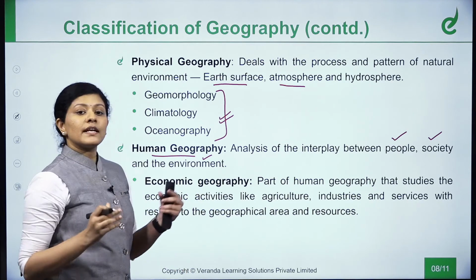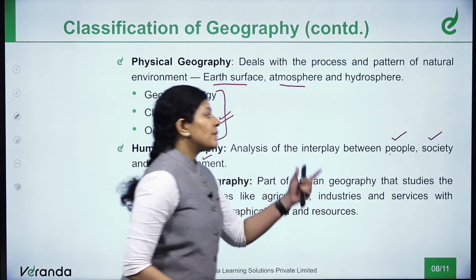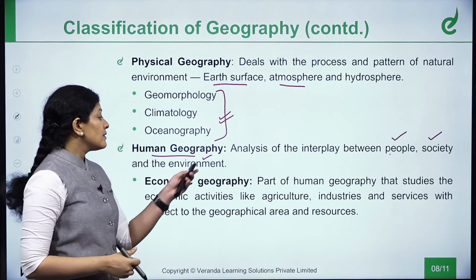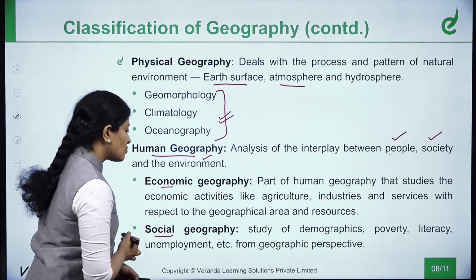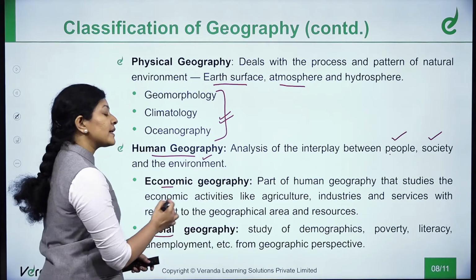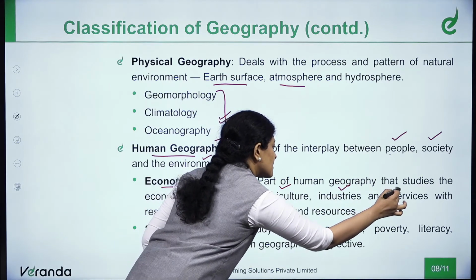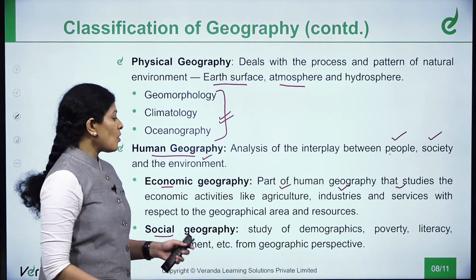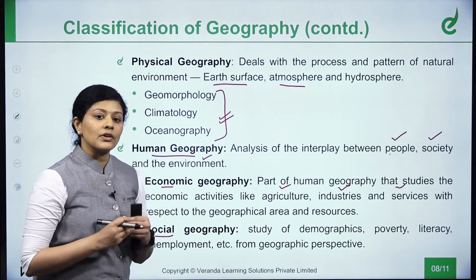How the physical environment that we live in plays an important role in the people and society, and their evolution as such. So that is human geography. This can be subdivided into two subparts, namely economic geography and social geography. Economic geography studies economic activities like agriculture, industries and services with respect to the geographical area and resources. So how the economy of a region is determined by the geographical features of that particular region.